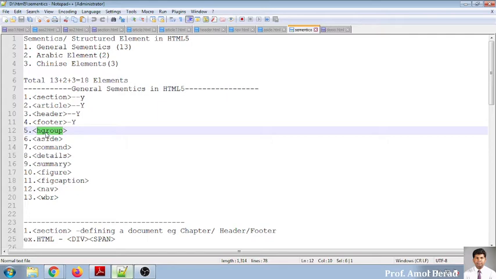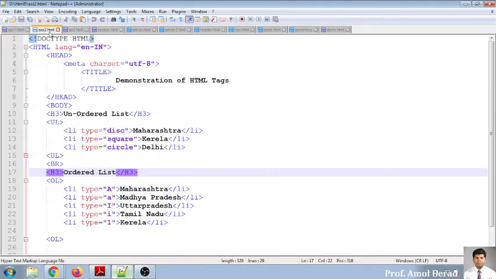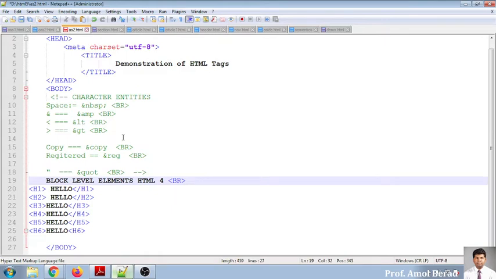Now what is this H group? These are the tags which need to be written whenever we are writing this example. So I am going for the same example. And if I want to demonstrate this one, this is a block level element of H4 into H group.